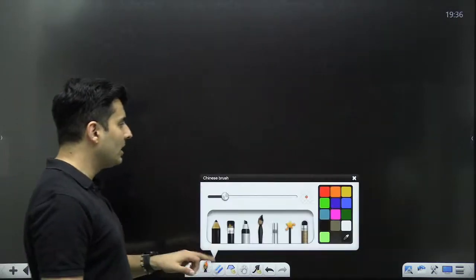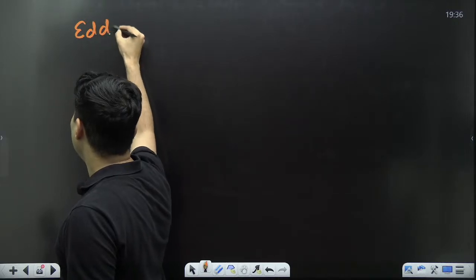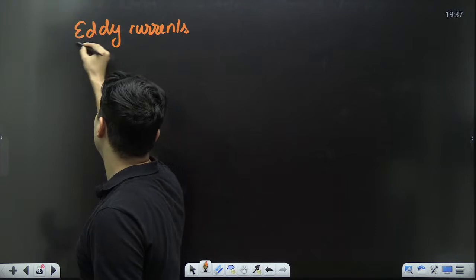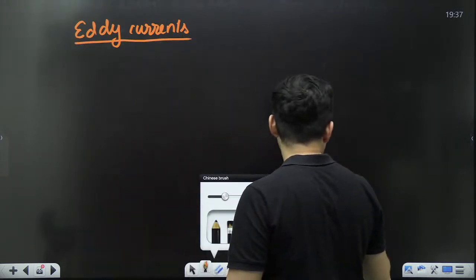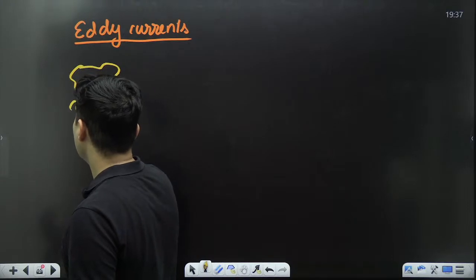Now, in motional EMF, the last part is something called eddy currents. So, what are eddy currents? Imagine you have a conductor. This is some conductor.